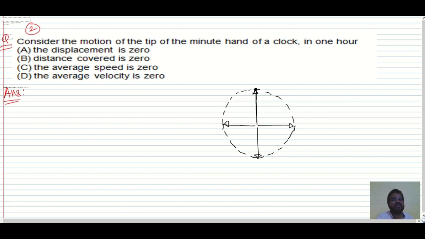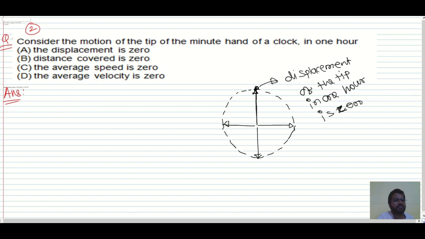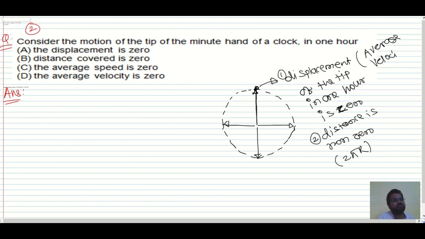So this indicates the displacement of the tip in 1 hour is 0, right? Displacement will be 0. Then what about the distance? Distance is non-zero, and if you want the value, you can write it is 2 pi r. If displacement is 0, what about the average velocity? Average velocity also becomes 0.